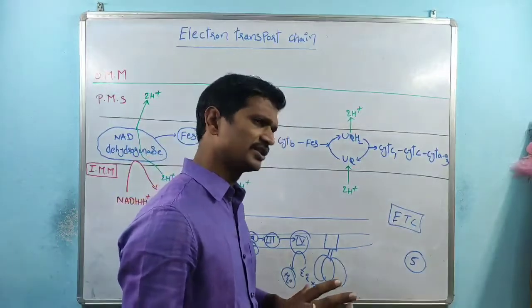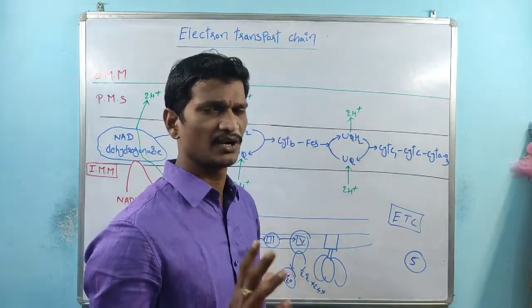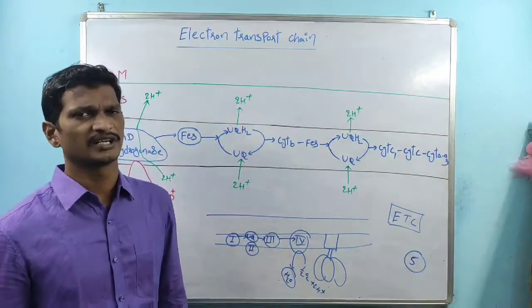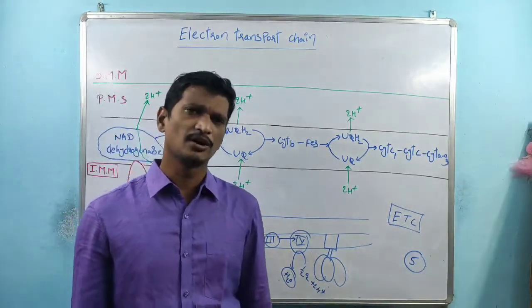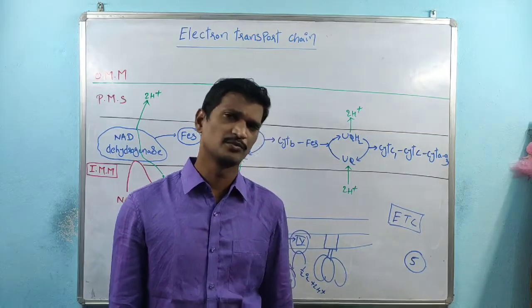So what I am telling here is that within the inner membrane of mitochondria, complex structures are involved in the transport of electrons. So how do these have the capacity to transport the electrons? See, very simple.